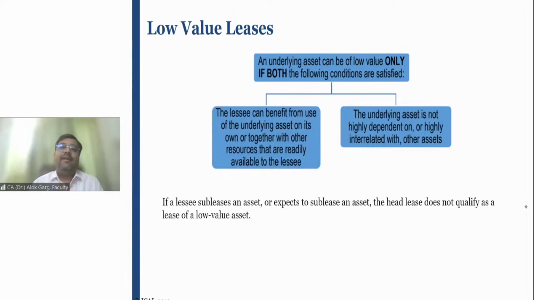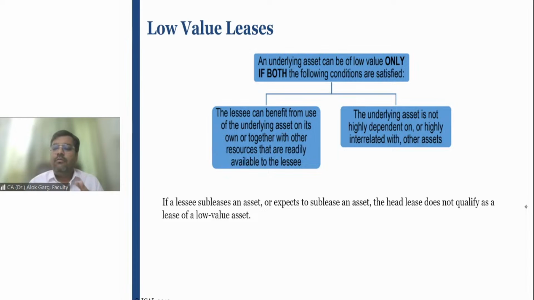When this standard was drafted by the International Accounting Standard Board, a question was asked to the board or accounting setters. And what question was asked? Let me tell you. A company like Reliance Industries Limited, which has a pan India presence, a company like Bharti Airtel, a company like L&T, a company like TCS and Infosys, which have a global presence. Lease is like a habit in the day-to-day life of business operations.